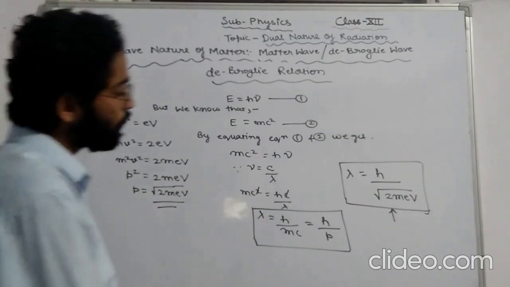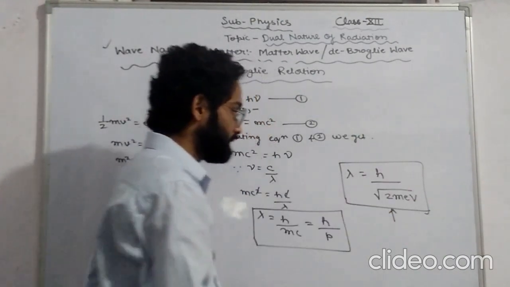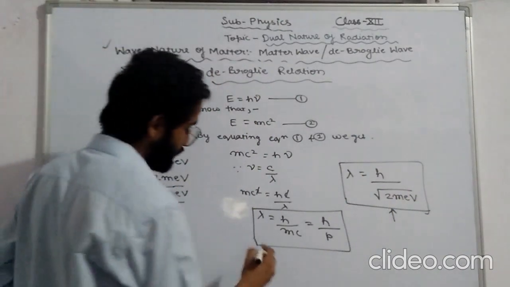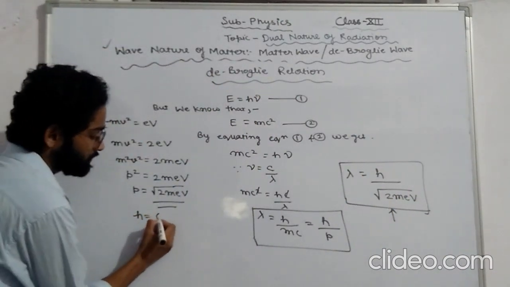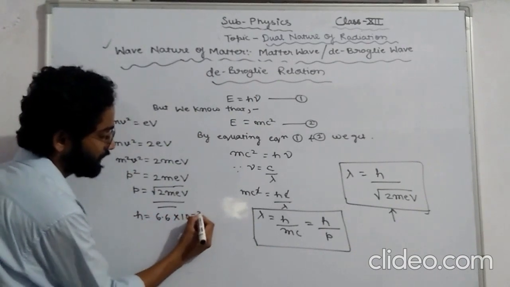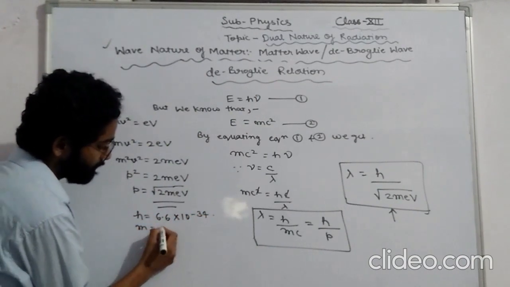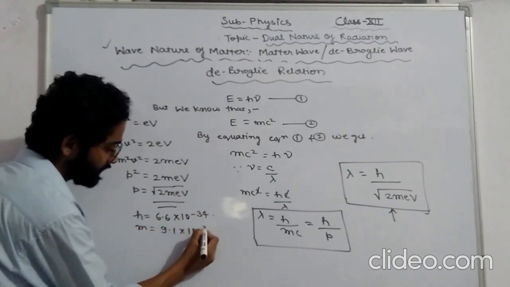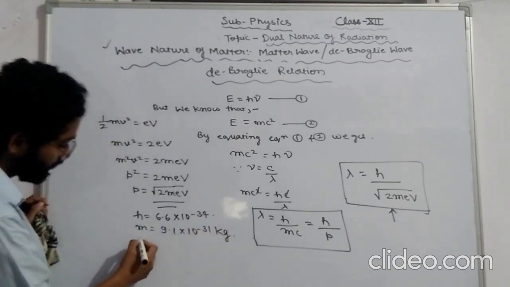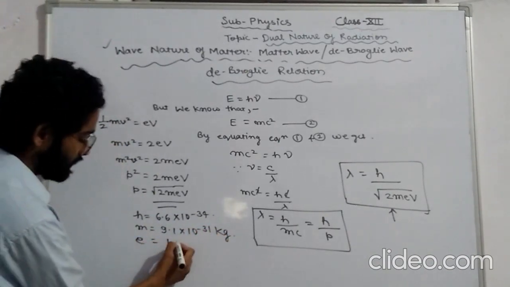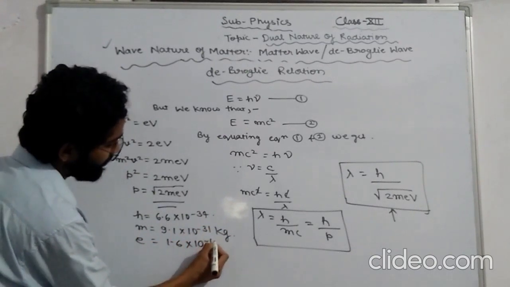If we put all the values here for an electron, h is equal to 6.6 into 10 power minus 34 joule second, m is equal to 9.1 into 10 power minus 31 kilogram, and e is equal to 1.6 into 10 power minus 19 coulomb.